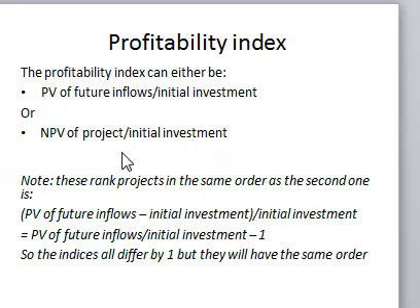So let's look at the profitability index. How do we compute the profitability index? We have two formulas to compute it. You can take the present value of your future inflows divided by the initial investment, or the common one, which is the net present value of the project divided by the initial investment. If we use the first one, the answer you get, you less 1.